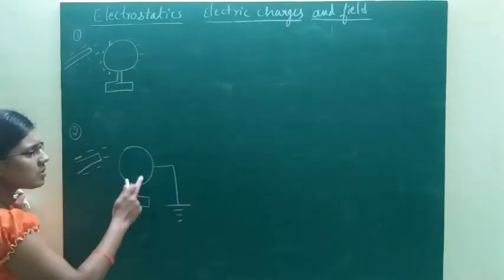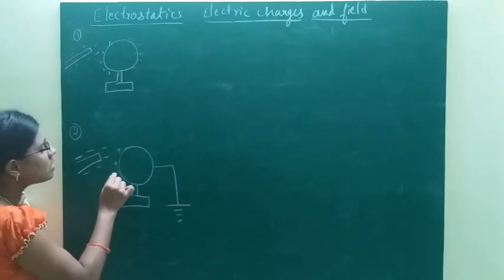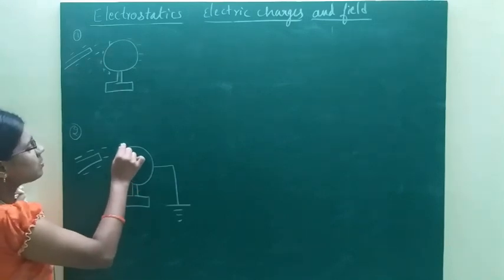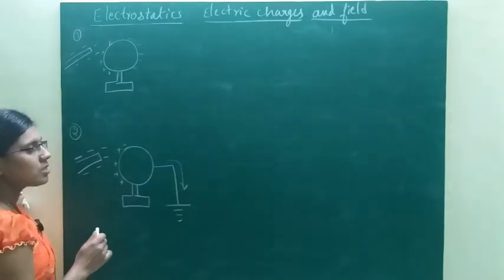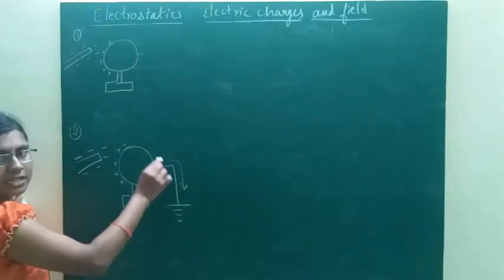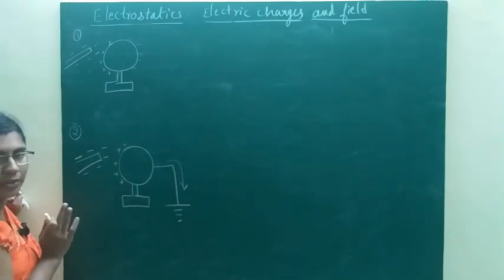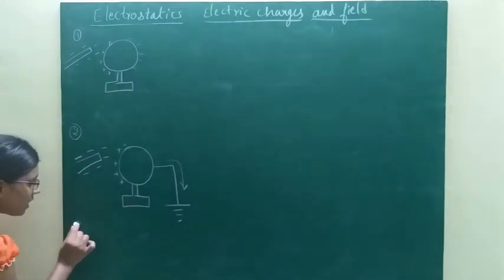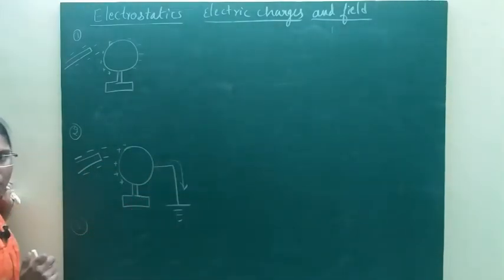So here without removing the plastic rod, I am connecting the farthest surface of the metallic sphere to the earth. When you connect this farthest surface to the earth, the electrons from this sphere will flow to the earth. So as a result, this surface gets neutralized. Okay, positive charges will stay here only. Then without removing this plastic rod, first remove the grounding.